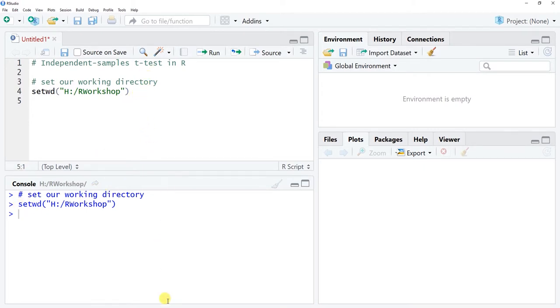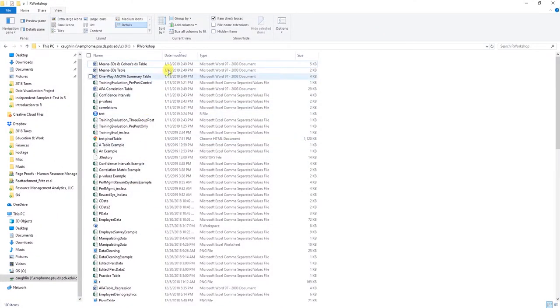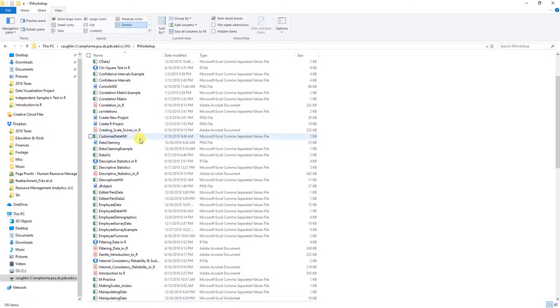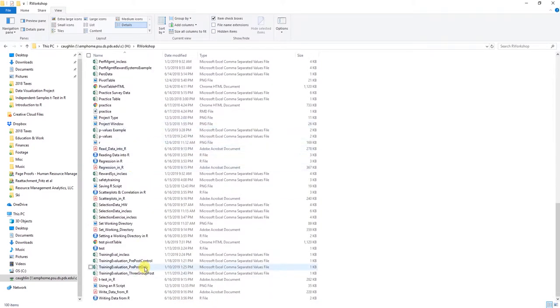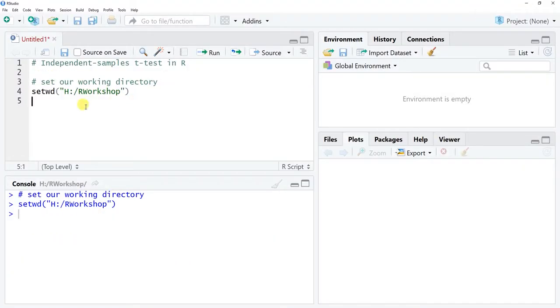Now, what data file are we working with today? Well, if I go to my working directory folder here, we are going to be working with a file called training evaluation underscore pre-post control. To make sure I get the exact name of the file, I'm going to click on it and copy the name. This way I can, in just a second, paste it into my read function that I'll be using.